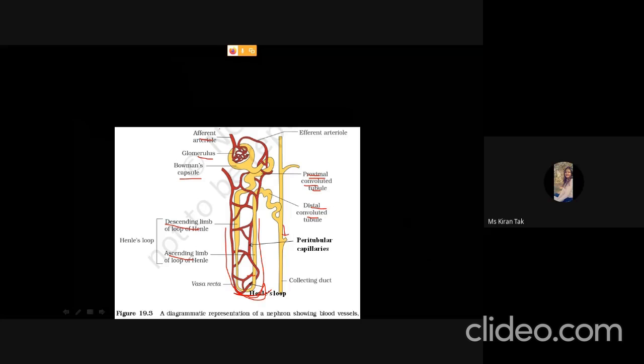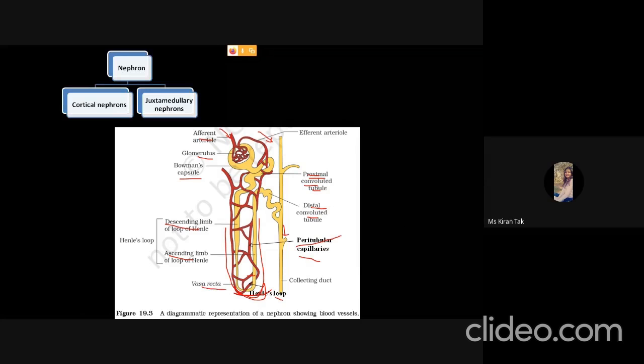Towards the glomerulus, and efferent arteriole takes the blood away from the glomerulus. Then these efferent arterioles are further divided into capillaries that surround the whole nephron, and these capillaries are called peritubular capillaries. And the part of the capillaries that provide the blood supply to the loop of Henle is called the vasa recta.